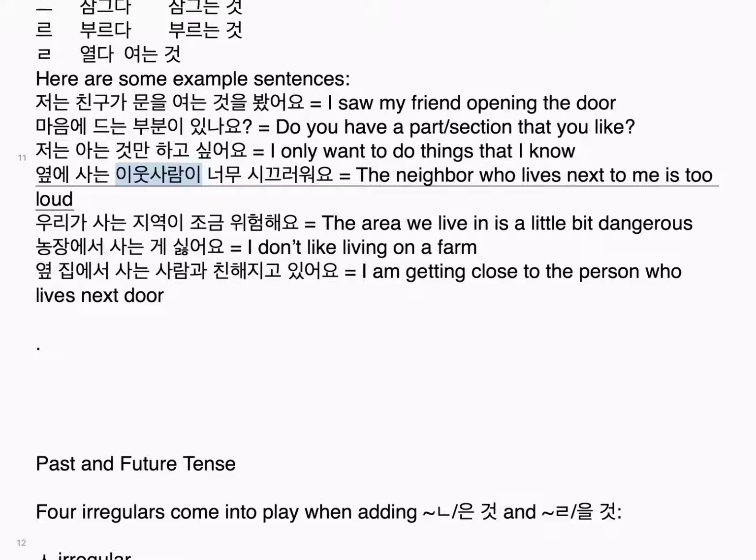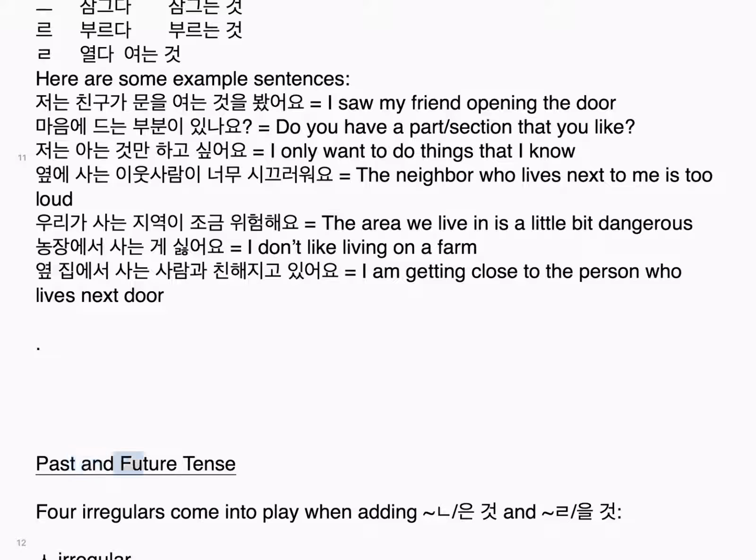옆에 사는 이웃 사람이 너무 시끄러워요. The neighbor who lives next to me is too loud. 우리가 사는 지역이 조금 위험해요. The area we live in is a little bit dangerous. 농장에서 사는 게 싫어요. I don't like living on a farm. 옆집에서 사는 사람과 친해지고 있어요. I am getting close to the person who lives next door.